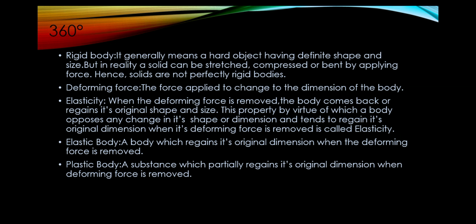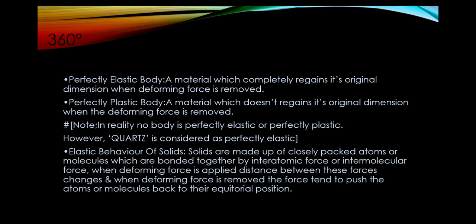Now, elastic body: a body which regains its original dimension when the deforming force is removed. Plastic body: a substance which partially regains its original dimension when the deforming force is removed. Perfectly elastic body: a material which completely regains its original dimension when the deforming force is removed. Perfectly plastic body: a material which does not regain its original dimension when the deforming force is removed. In reality, no body is perfectly elastic or perfectly plastic. However, quartz is considered as perfectly elastic.